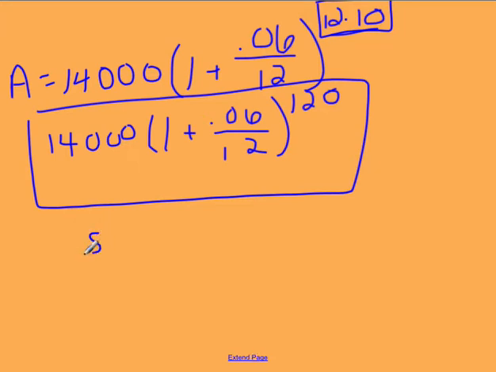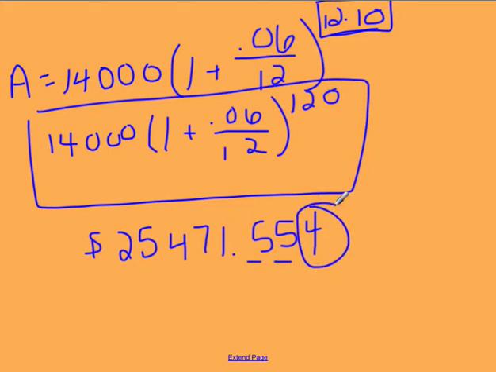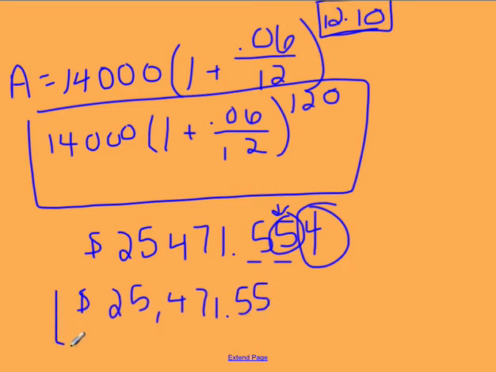And when you do that, you get 25,471.554. Well, when we're talking about money, we only want to have 2 decimal points. So we need to take a look at this one. Since it's under 5, this number is going to stay the same when we round. So it's $25,471.55. So if you put in $14,000 into the bank under those contingencies, after 10 years, that's how much money will be in your bank account.